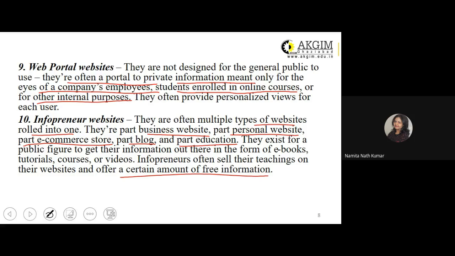But if the online user wants the complete details of the research that has been uploaded on such infopreneur websites, he has to make some payment to the infopreneur, who is operating the website or who is the owner of the website. Is that clear, students?